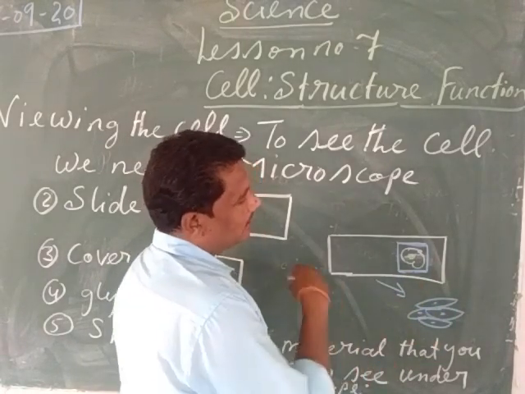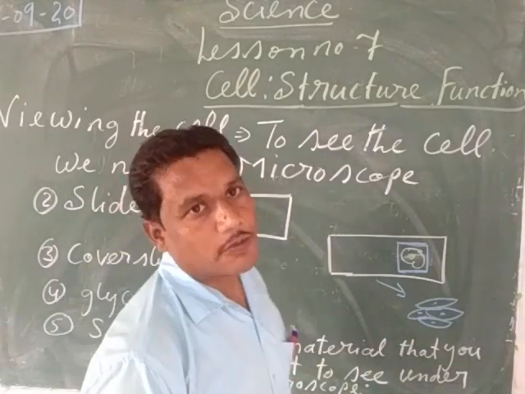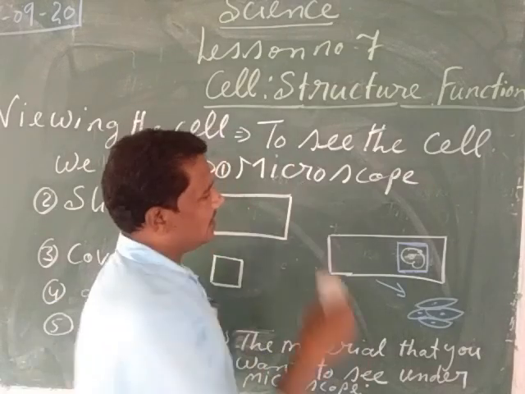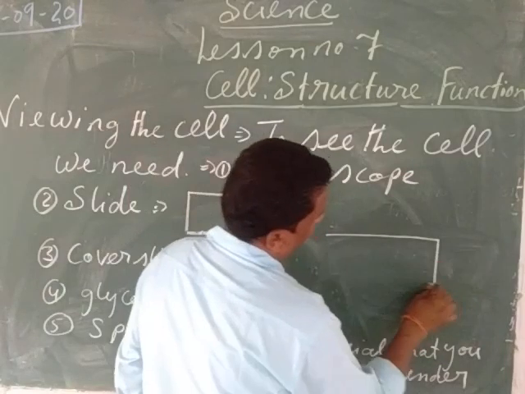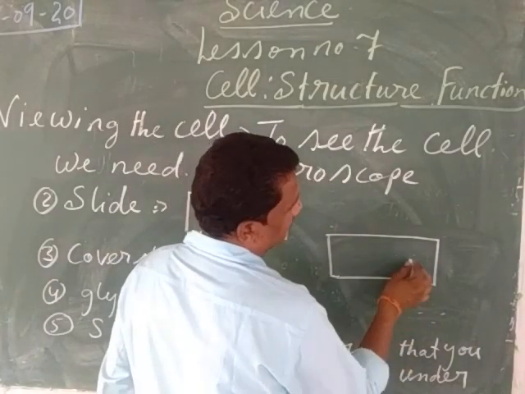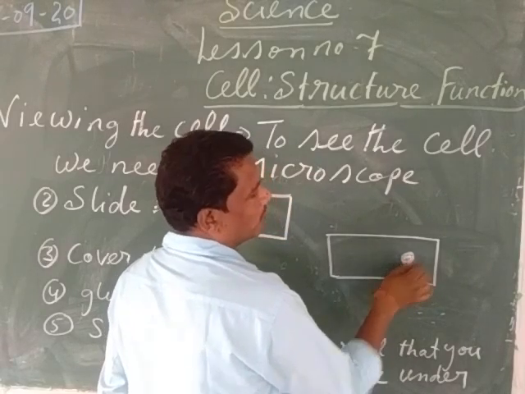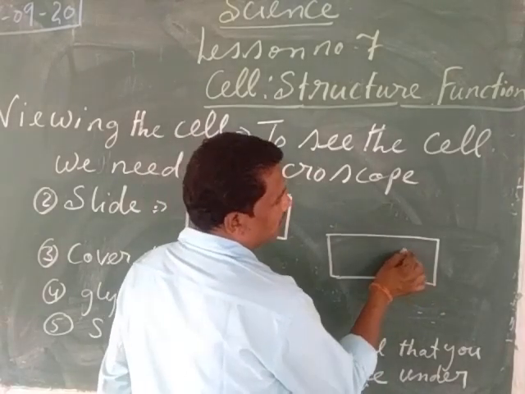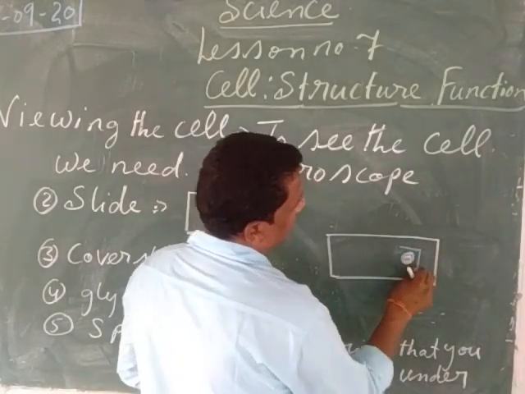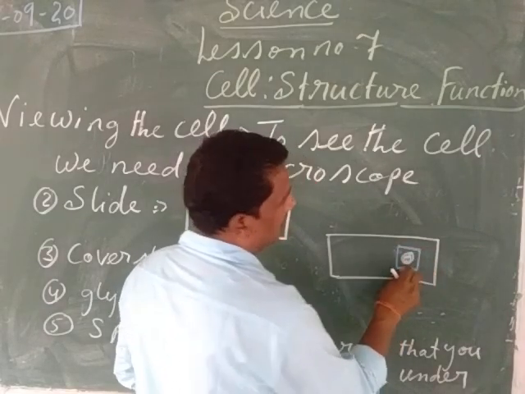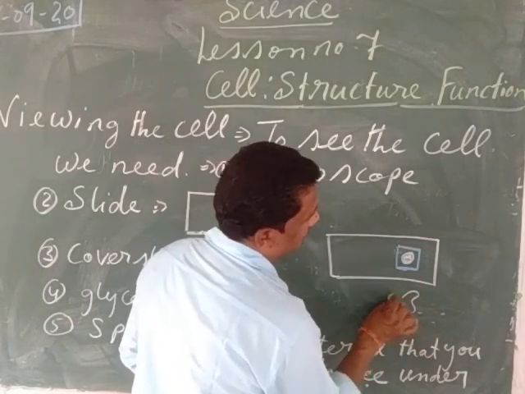But before that, my child, suppose you want to see the cells of microorganisms, for example the amoeba. How can you see microorganisms like the amoeba in the water? First of all, take a glass slide, then put one or two drops of the dirty water over it, then put a little amount of glycerin, and after that just cover it with the cover slip and see it under the microscope.